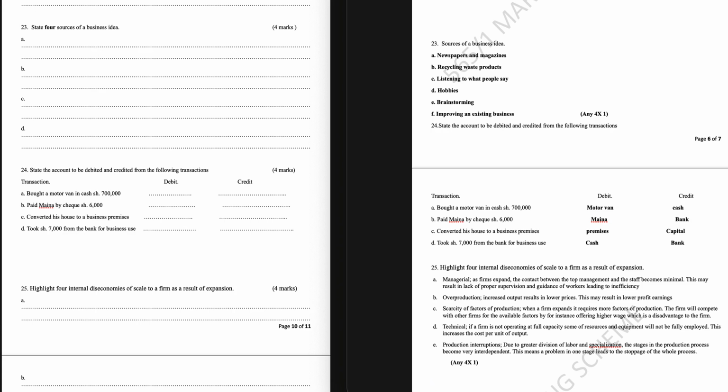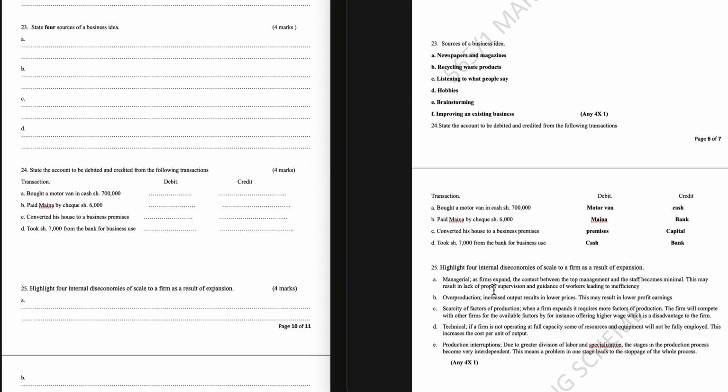Scarcity of factors of production. When a firm expands, it requires more factors of production. The firm will compete with other firms for the available factors by, for instance, offering higher wages, which is a disadvantage to the firm.